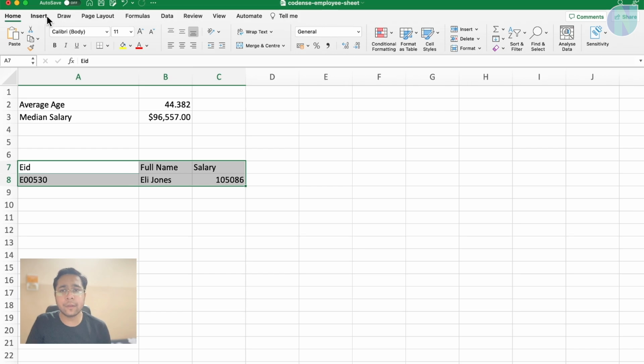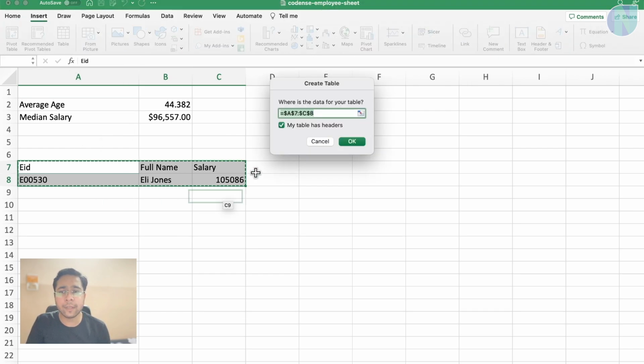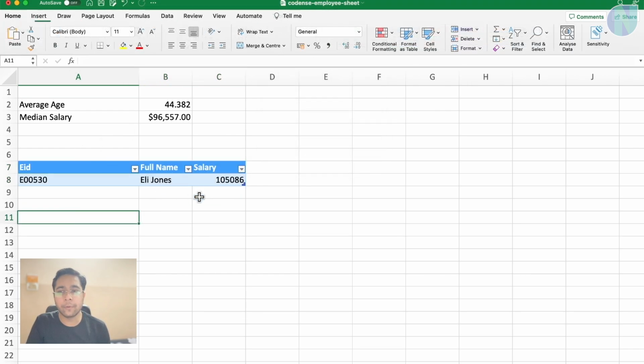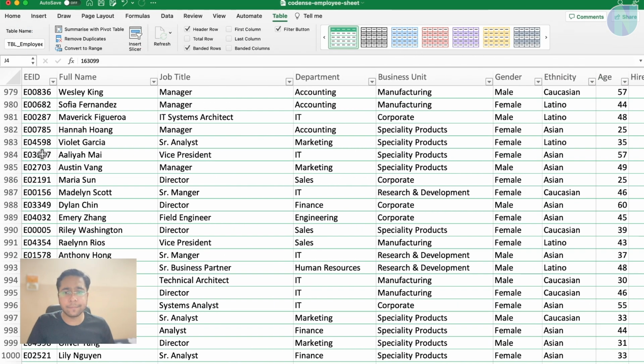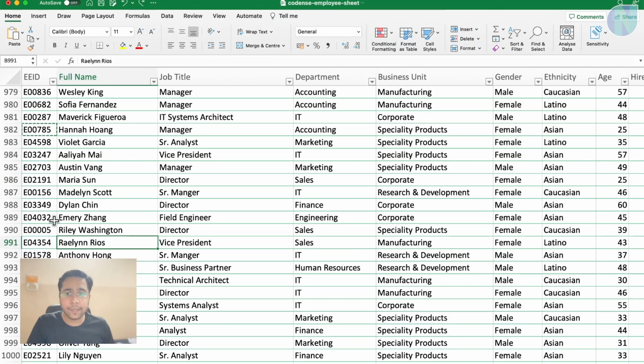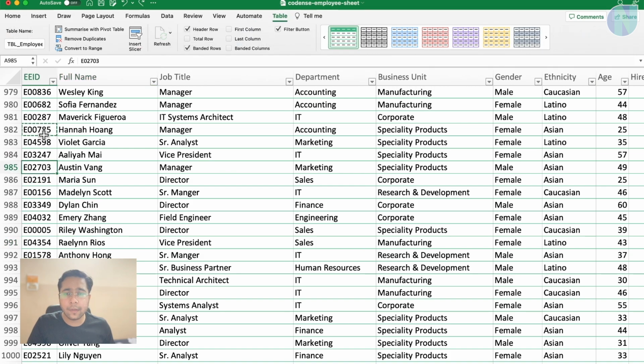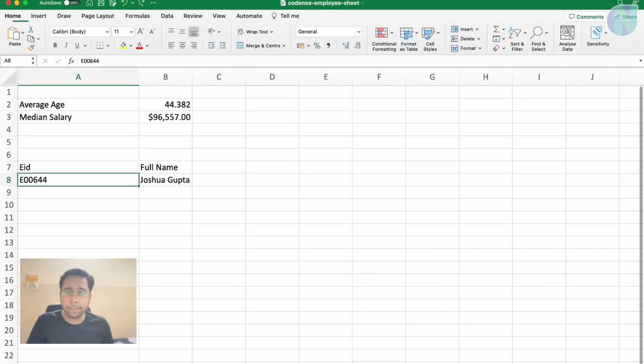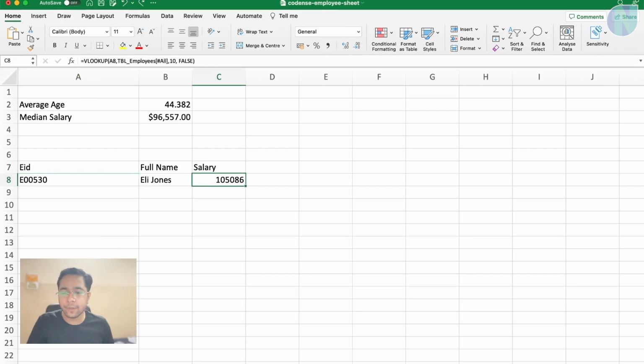If you want, you can convert this to a table and this will look more beautiful. Now, if you change to any other employee ID, suppose I have chosen this employee ID. Okay, I have actually undone it. Let me redo it.